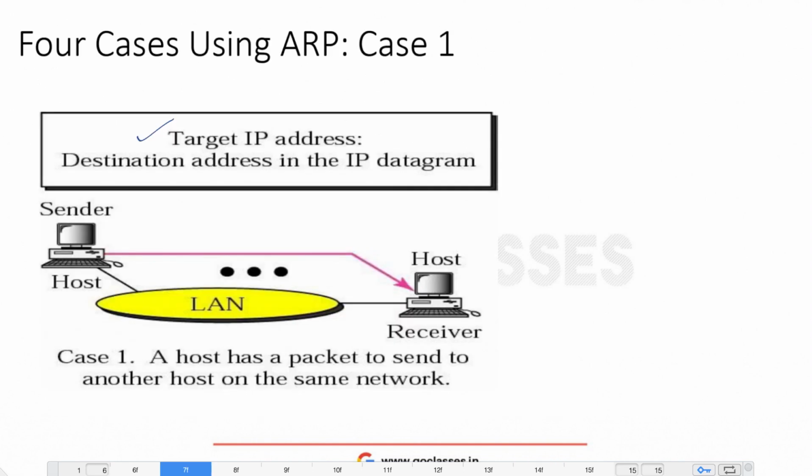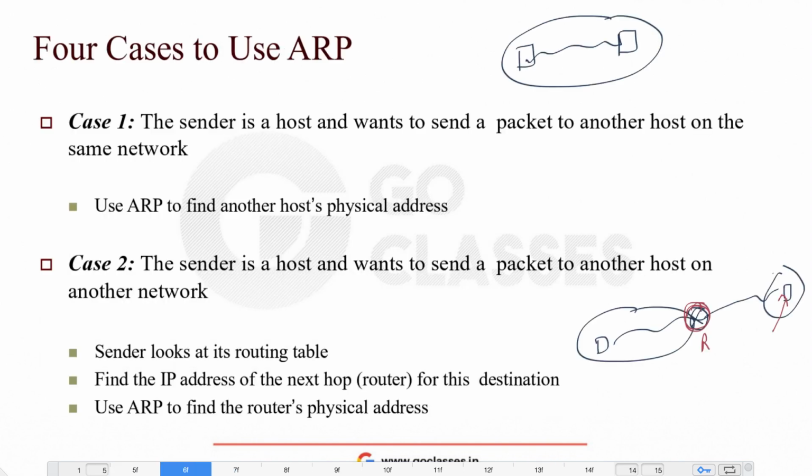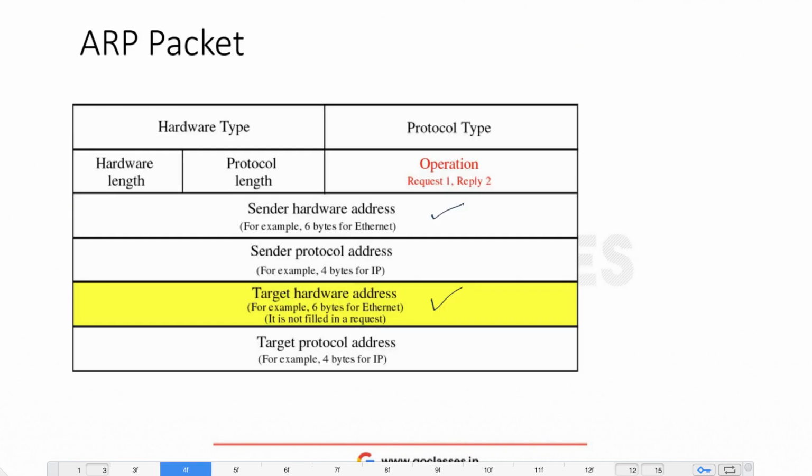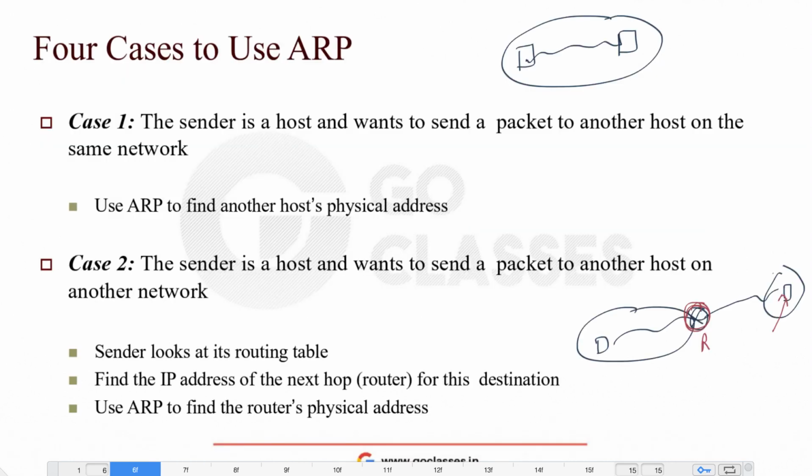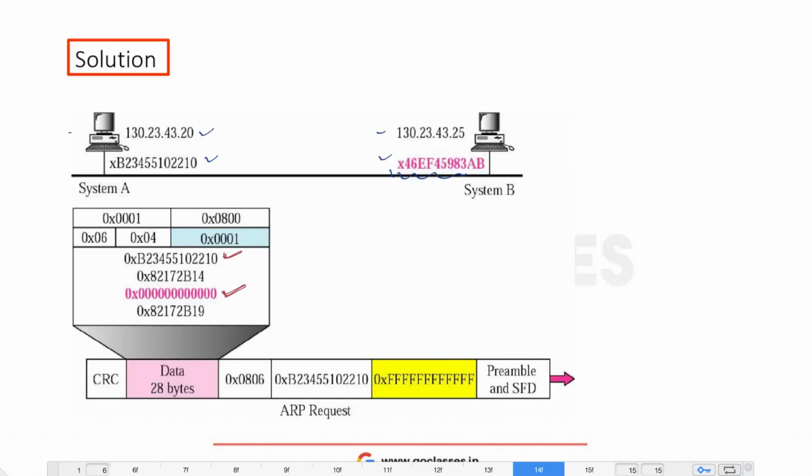See here in the ARP header, you do not need to remember this header, but I'm just showing you that the source and destination MAC addresses are there, right? This will be zeros when we are creating the ARP packet.